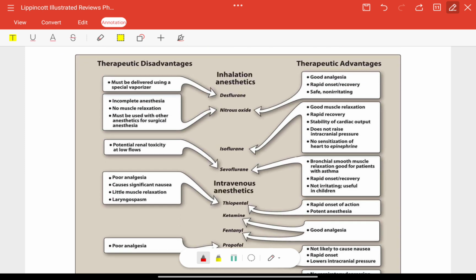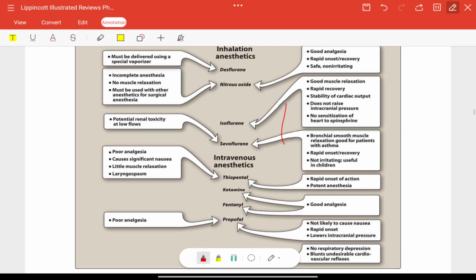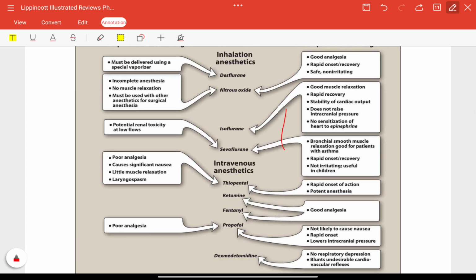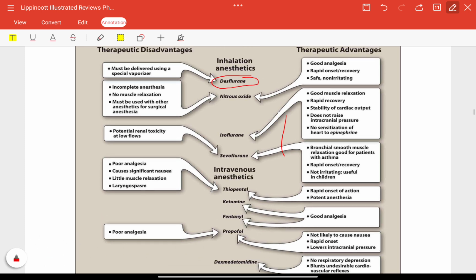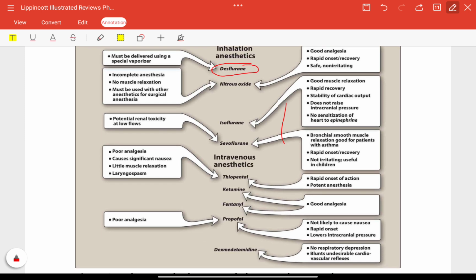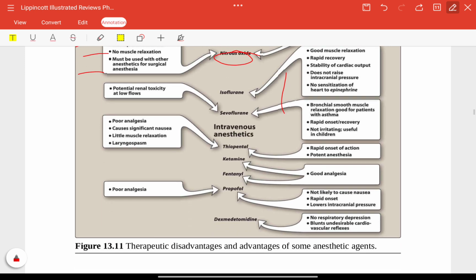Now what are the therapeutic advantages and disadvantages of inhalation anesthetics and IV anesthetics? This is a very important table. First, desflurane. Its disadvantage is it must be delivered using a special vaporizer, but it has good analgesia, rapid onset and is safe, non-irritating. Nitrous oxide: incomplete anesthesia, no muscle relaxation, must be used with other anesthetics. Also, it has good analgesia, rapid onset and is safe, non-irritating.